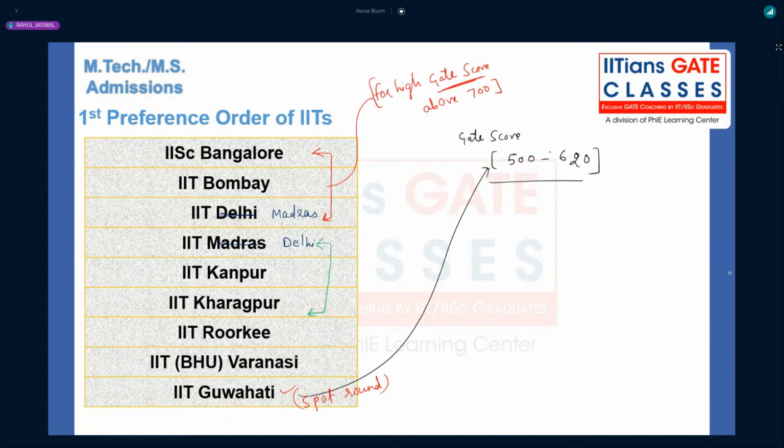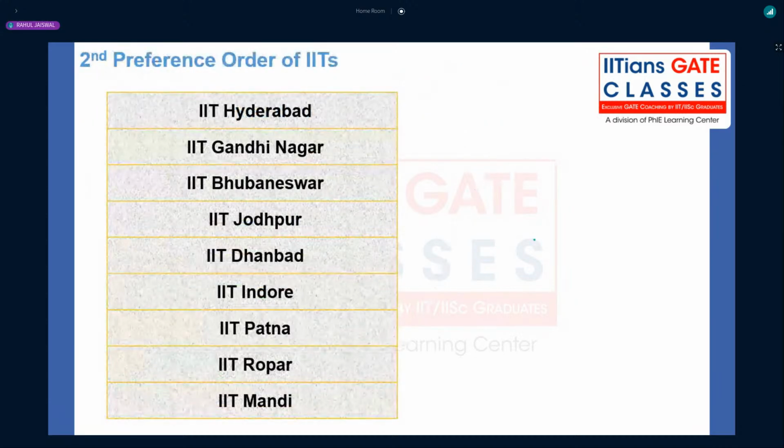So these are the scenarios of what we say for the different GATE score ranges. We can select the IITs, right? Again, the second preference among the IITs will be IIT Hyderabad. Whatever the placements will be there, IIT Hyderabad will be almost similar to some of the other premium institutes, right? But not for all. At IIT Hyderabad, like manufacturing, you should not be selecting, right?